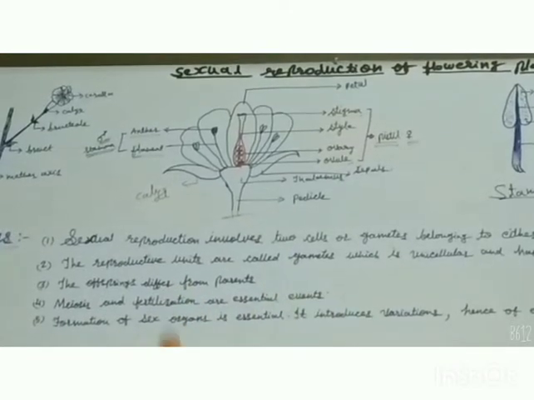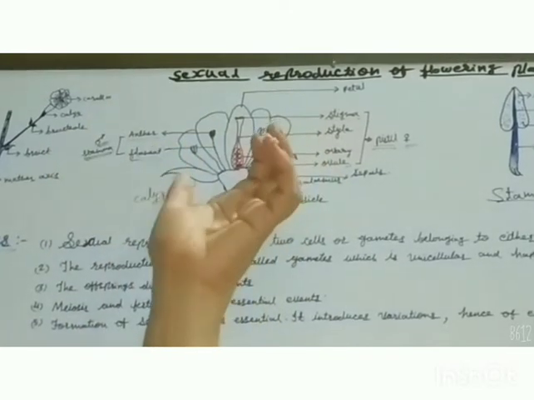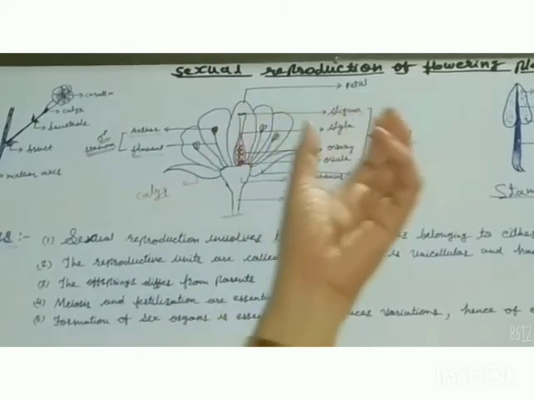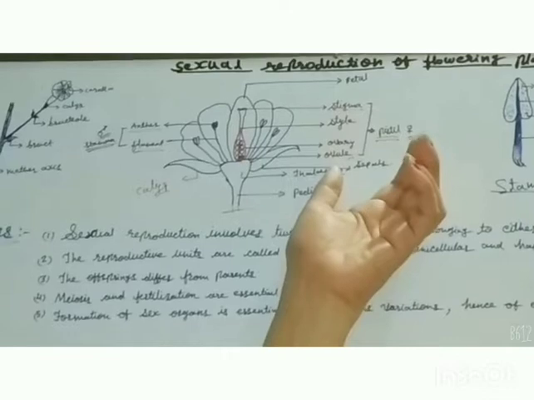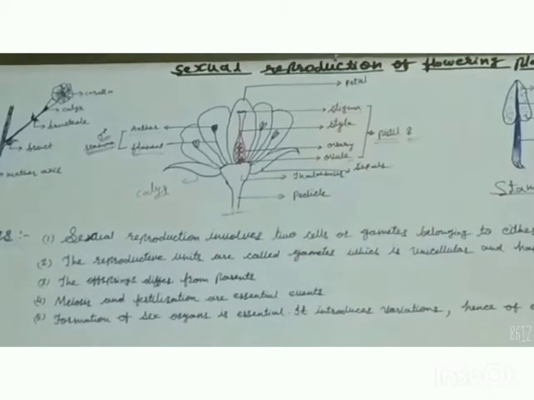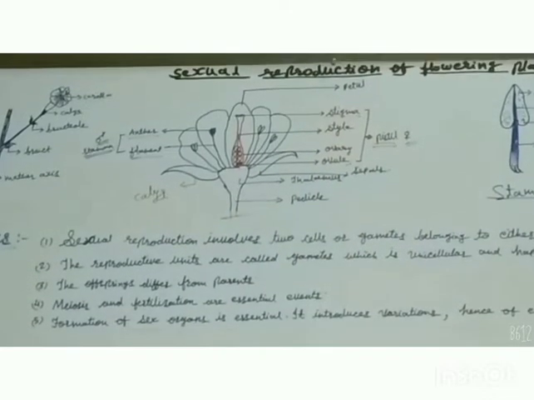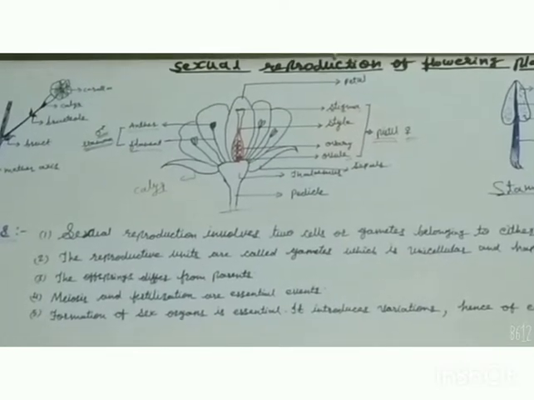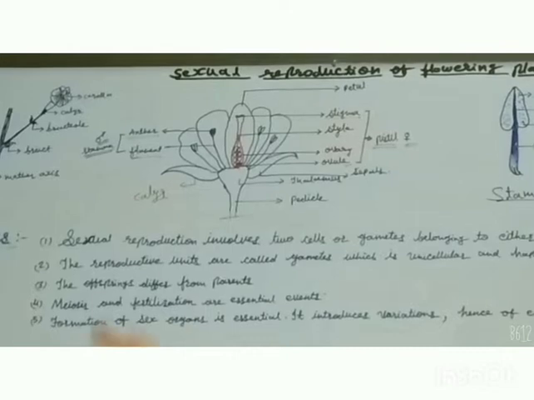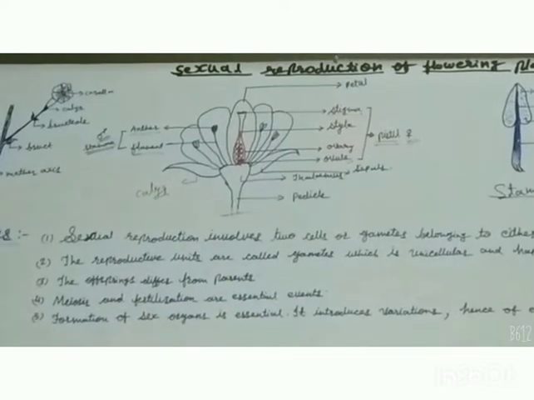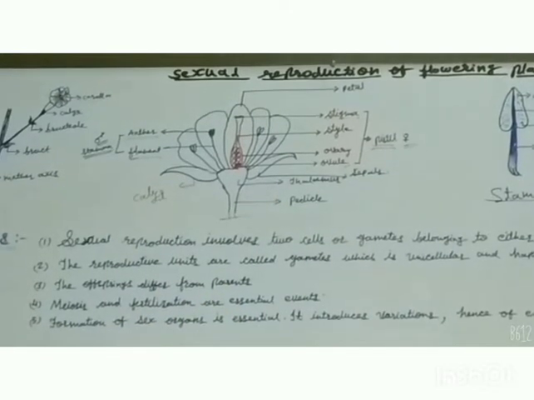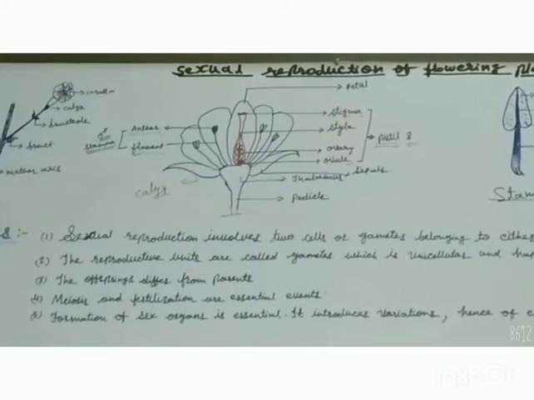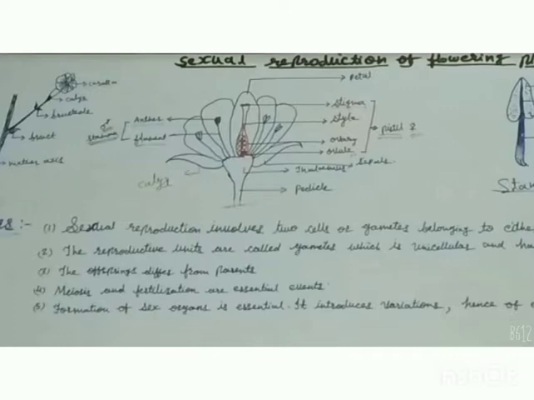Means if only the male reproductive organ is there, then the flower is called staminate. If only the pistil is there, then it is called a pistillate flower. So some flowers are bisexual and some are unisexual. Means if only one kind of reproductive organ is present in the flower, then the flower is called unisexual, or if both reproductive organs are present in the flower, then the flower is called a bisexual flower.